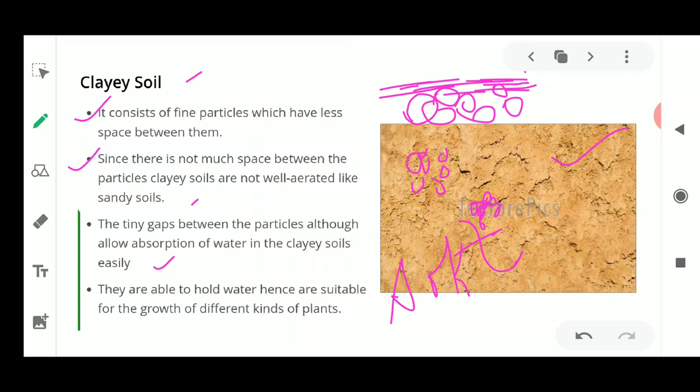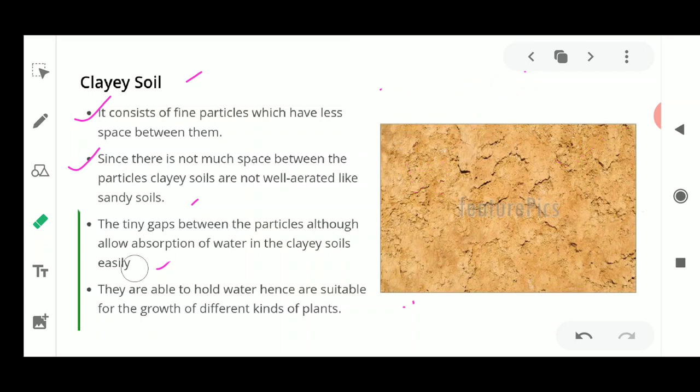So if these are able to hold water, it is also suitable for growing various types of crops. One of the crops I will tell you about is the rice crop, also known as paddy, which grows in a very good amount in this clay soil. Why? Because we require to hold water for a longer time when we plant the rice seedlings. Wherever these rice plants are growing, they require a lot of water. That is why clay soil is the best one, because it can hold water for a longer time.